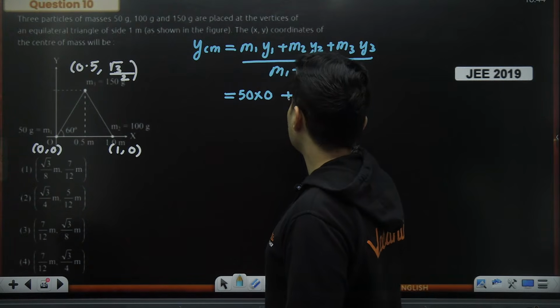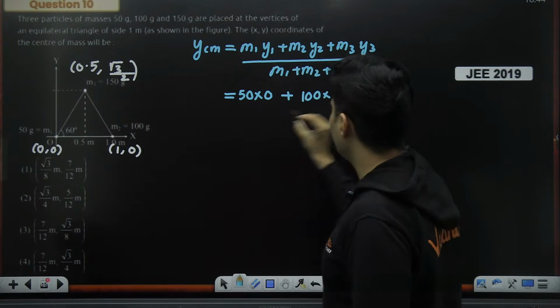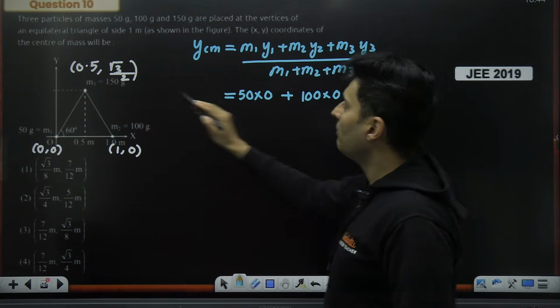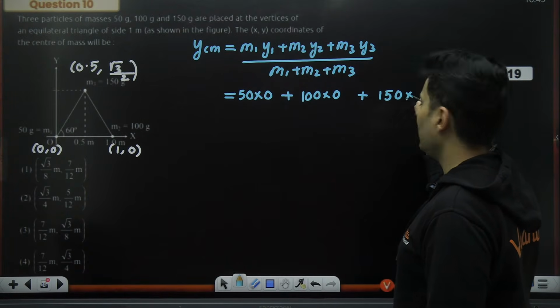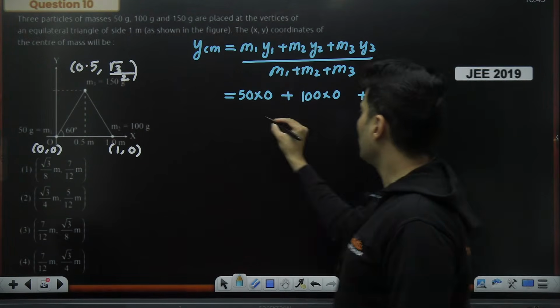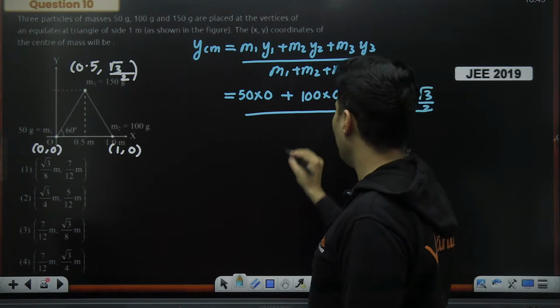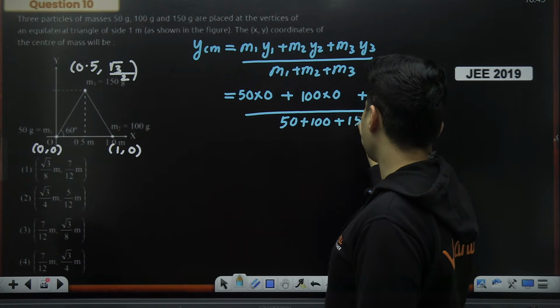Okay. Plus mass number 2 is 100 grams. All right. The y coordinate is 0. Plus mass number 3 is 150 grams. And the y coordinate is root 3 by 2. Now the whole thing has to be divided by 50 plus mass 2 plus mass number 3.